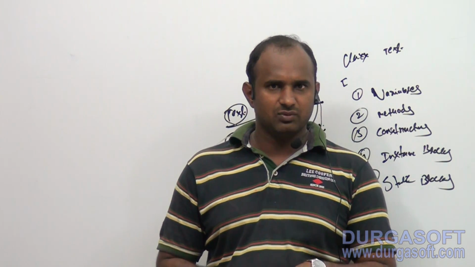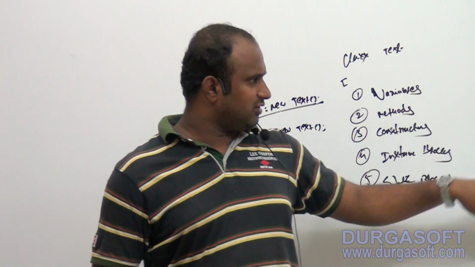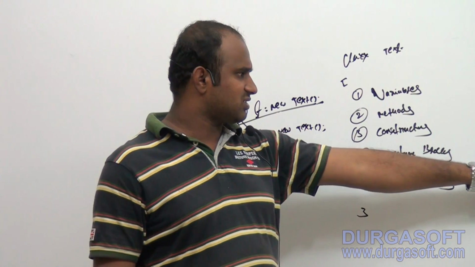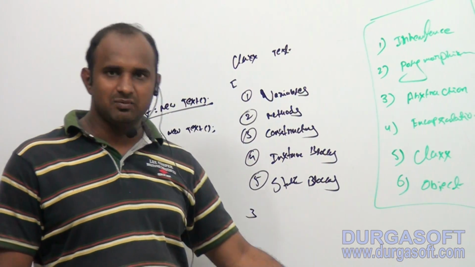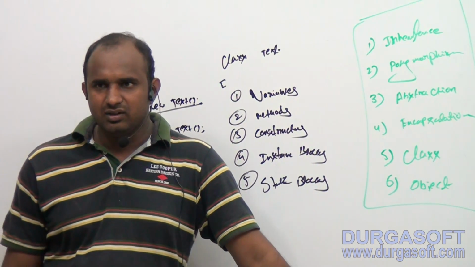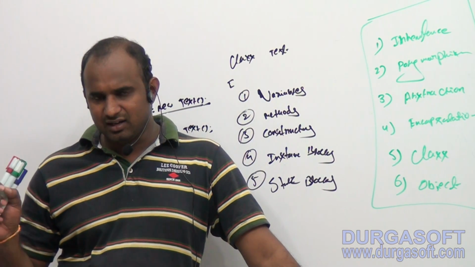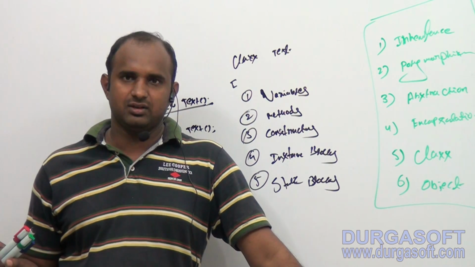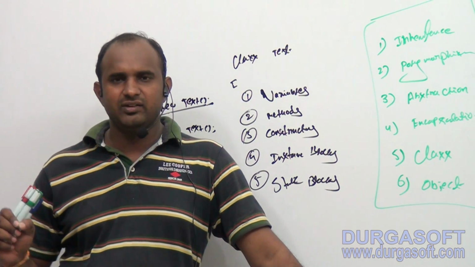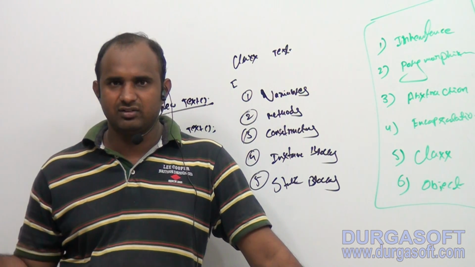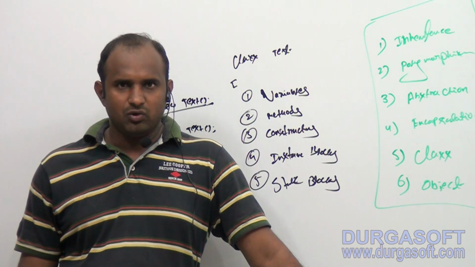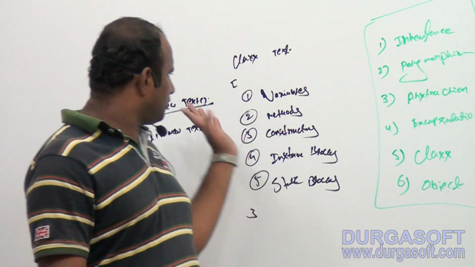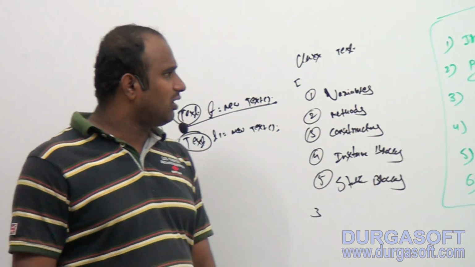So clear? These are the OOPS concepts. In the OOPS concepts, first of all we must know what is a class and what is an object. If the interviewer asks to define the class: class is a logical entity, it contains logics of the application. Define the object: it is a physical entity, it is allocating memory for the class logics. I hope the points are clear. So don't make this class versus object difficult.